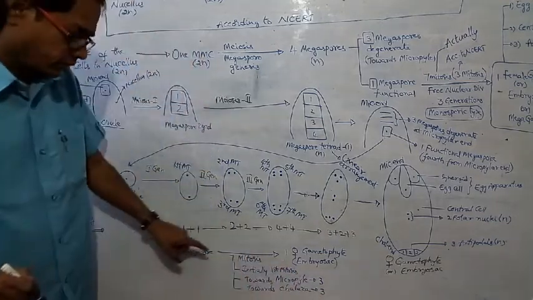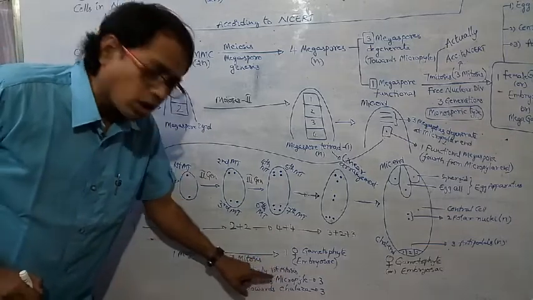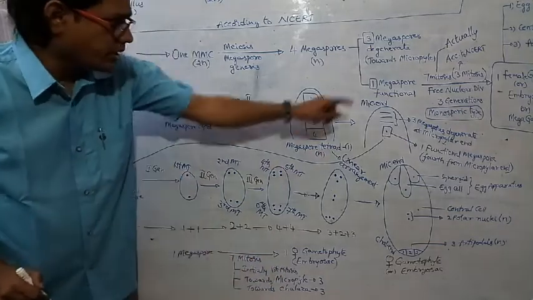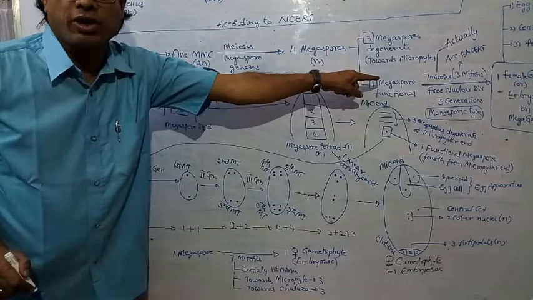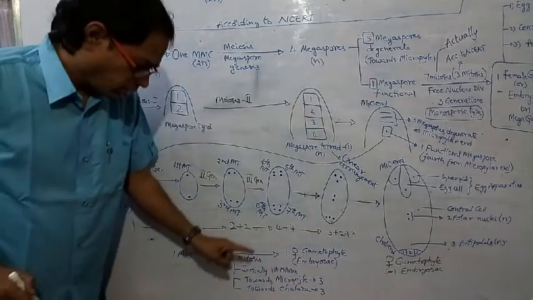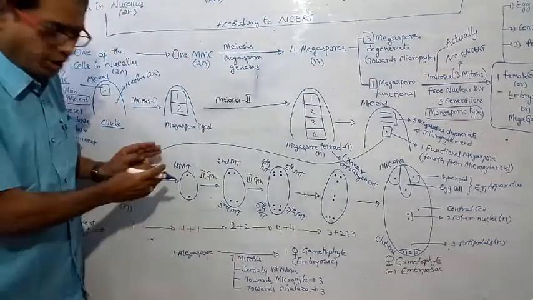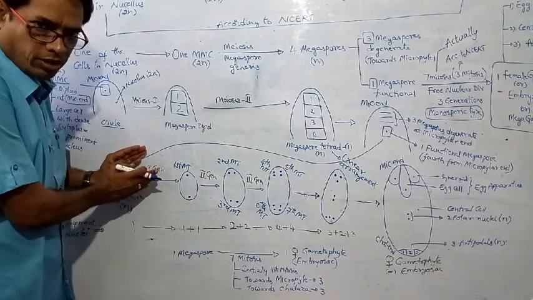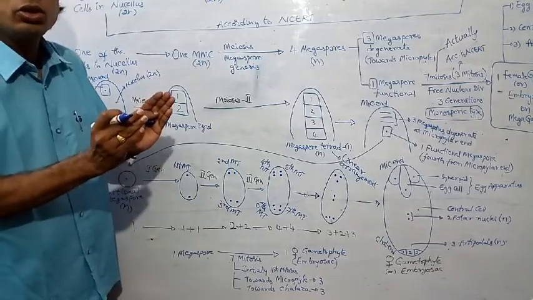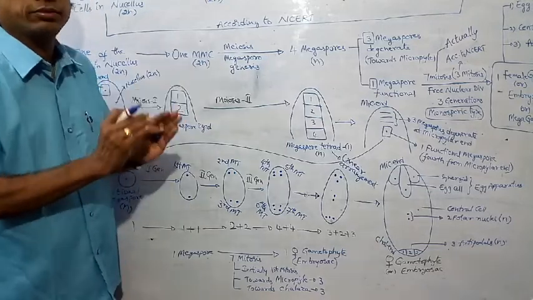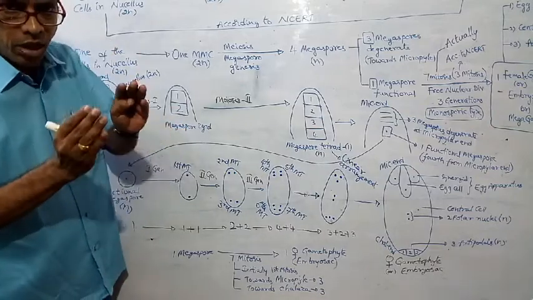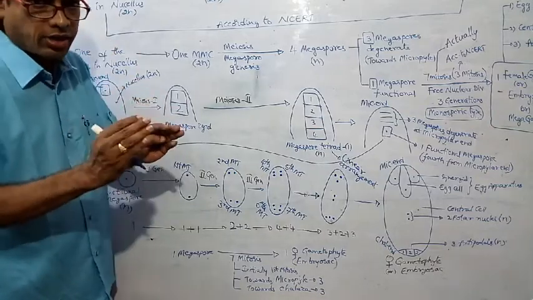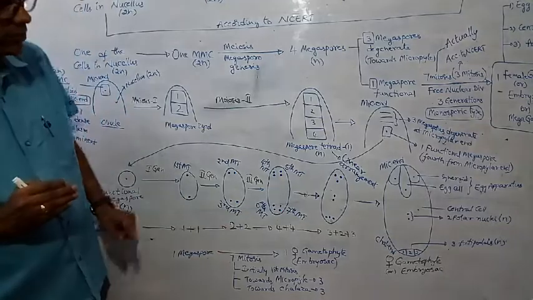Initially the first mitosis; total how many mitosis occur? Previously I said 7. Out of 7 mitosis, the initial one is the first mitosis, 3 occur towards the micropylar end, and 3 occur at the chalazal end.